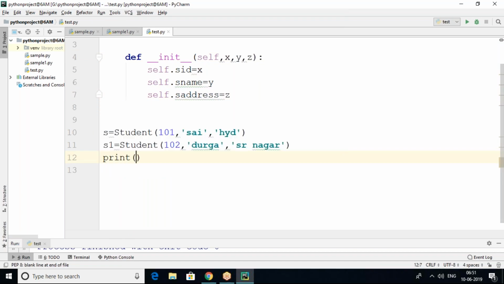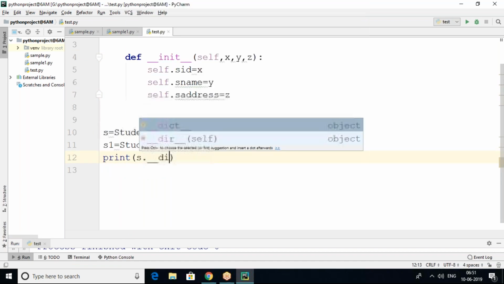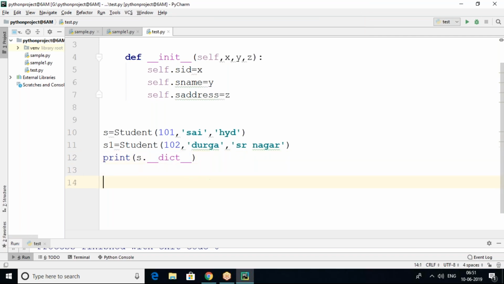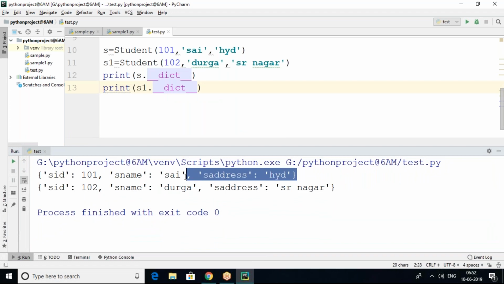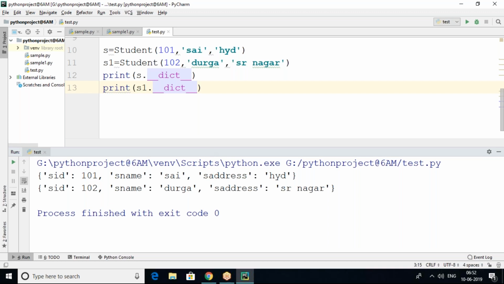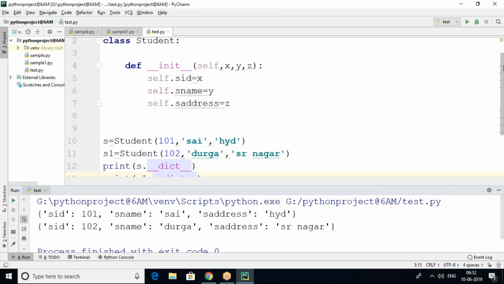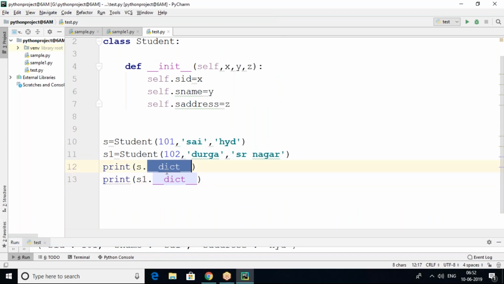How to display? Simple: s.__dict__, and again print s1.__dict__. So here we are printing through the dictionary. We don't have any method actually, but if we are not having any method to display separately, we print through dictionary values. It's possible here. Whether it is a parameterized constructor or normal constructor, we can print through the dictionary.